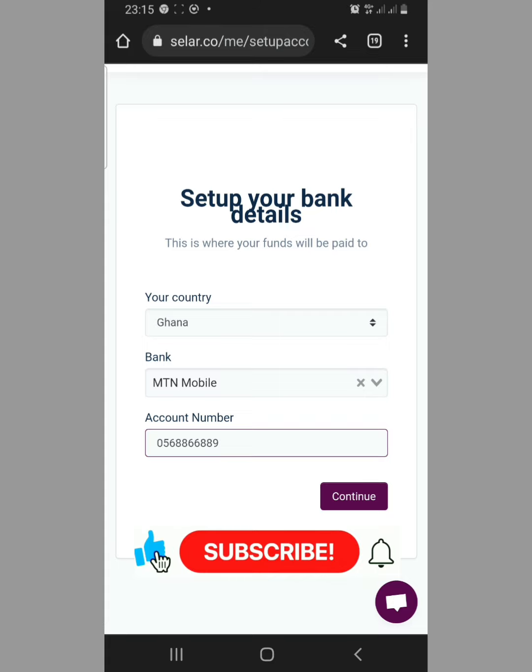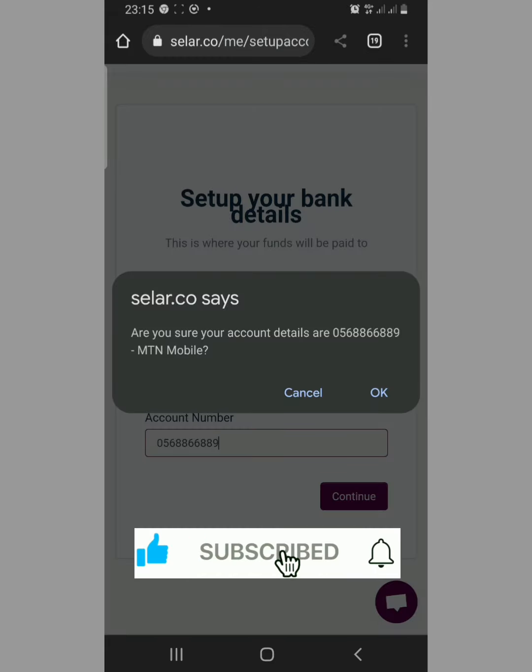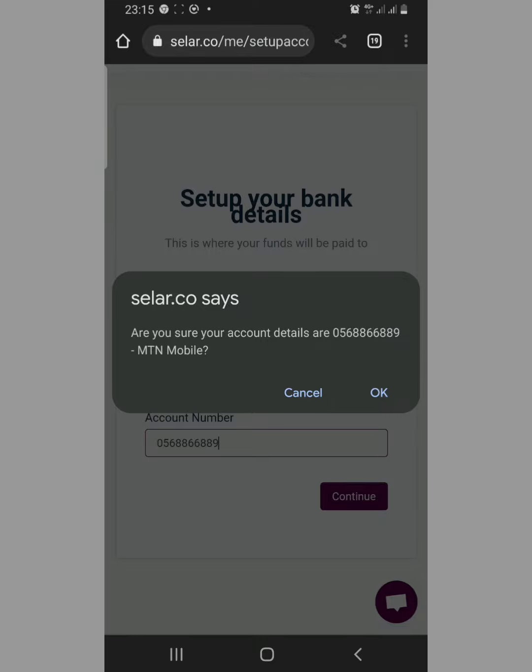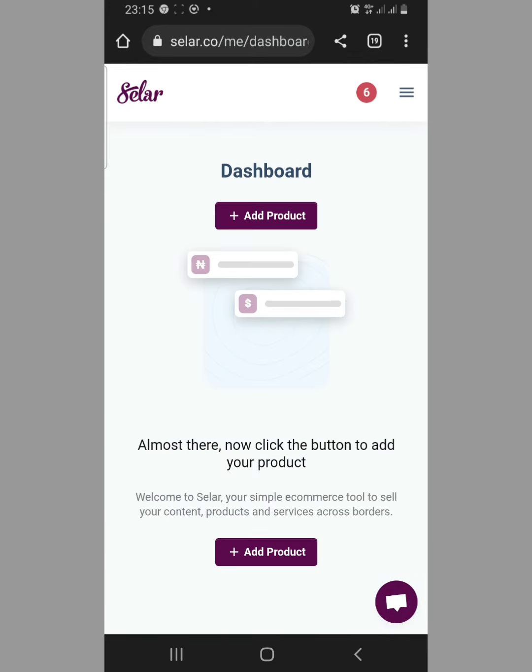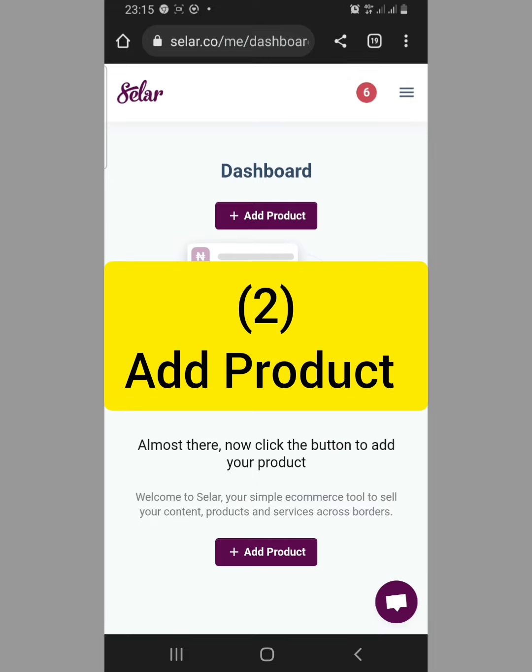Now you go to this continue, you tap on continue. They ask, are you sure your account details are correct? Because correcting it is actually not that easy. So are you sure your account details are these? MTN mobile now said okay if you are sure. So we've added the account details.